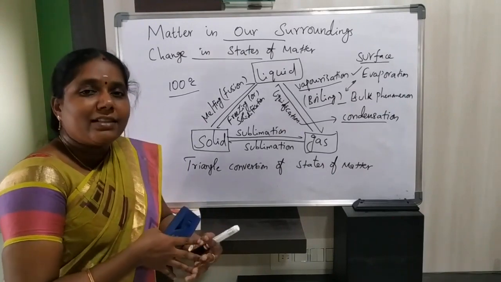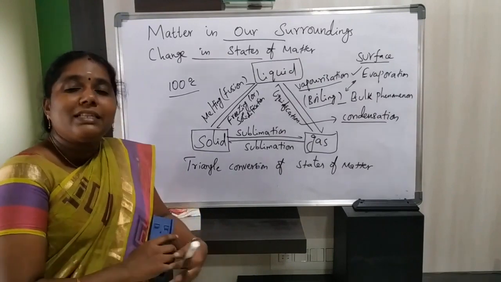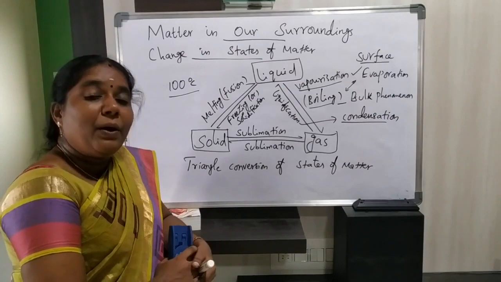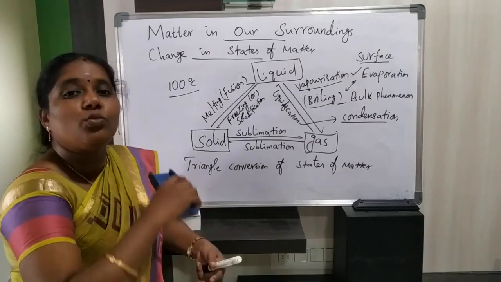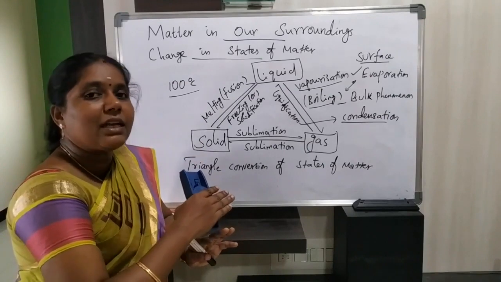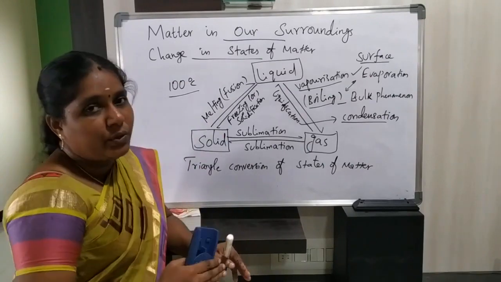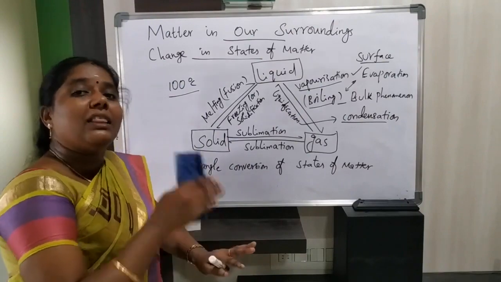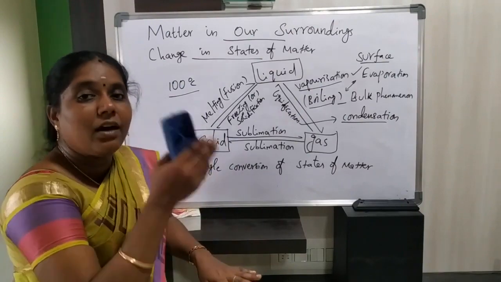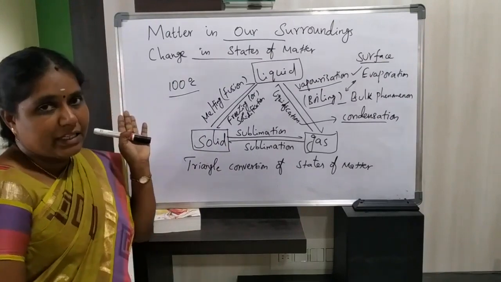For example, if we take solid carbon dioxide, we store it at a high pressure. But when we reduce the pressure to 1 atmospheric pressure, that solid carbon dioxide is converted into the gaseous state without attaining the liquid state. So solid carbon dioxide is called dry ice.